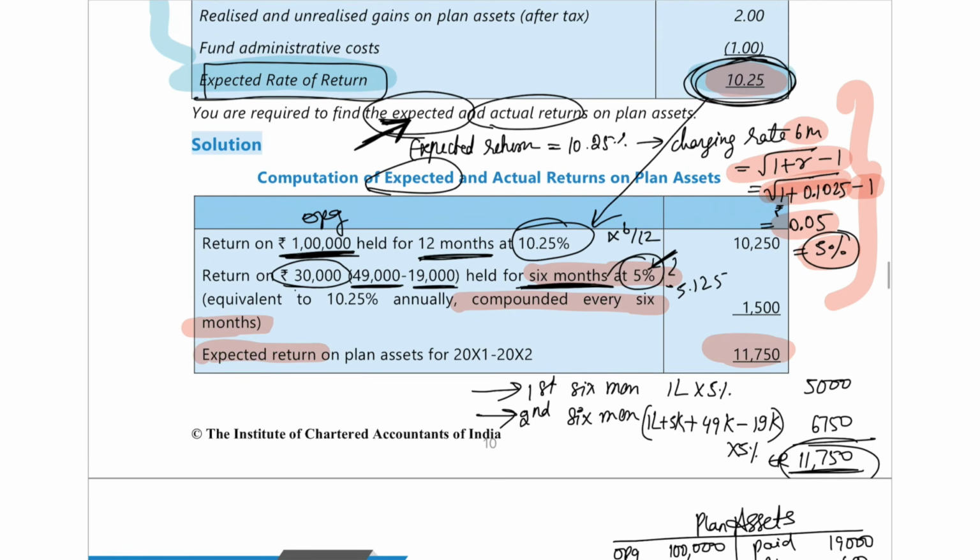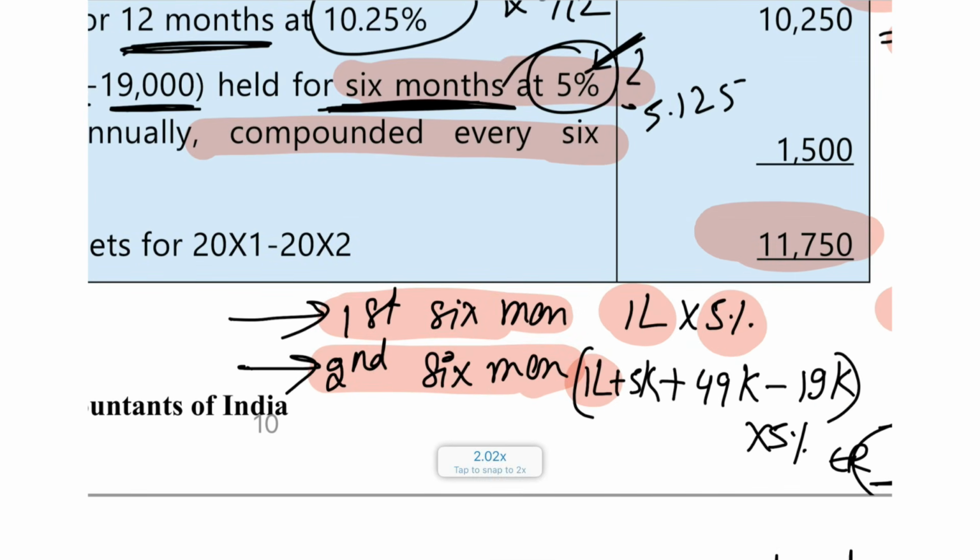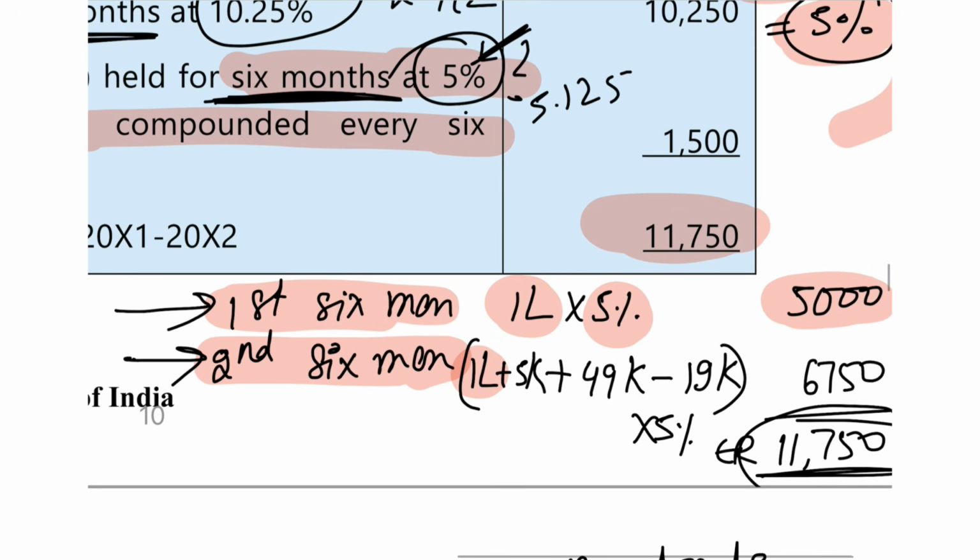Now this is one way of finding it out. Another way that I told you in my concept lecture: in the first 6 months, take your opening balance, which was 1 lakh rupees, and multiply by the 6 months rate, which is 5%. So 5,000 rupees you earned on 1 lakh in the first 6 months. Then in the second 6 months, what happened? This 1 lakh remained the same. There was no change in that.